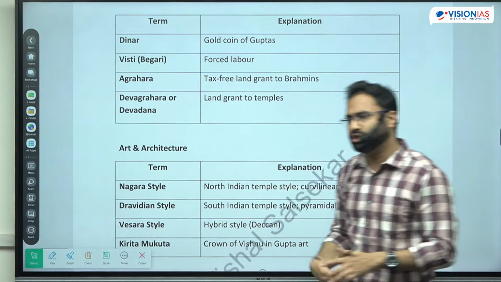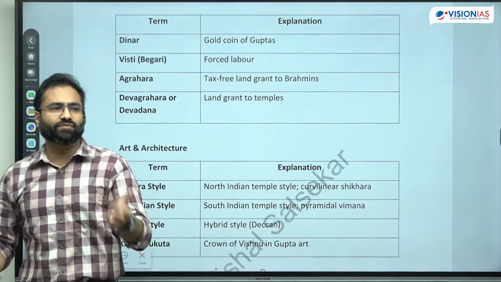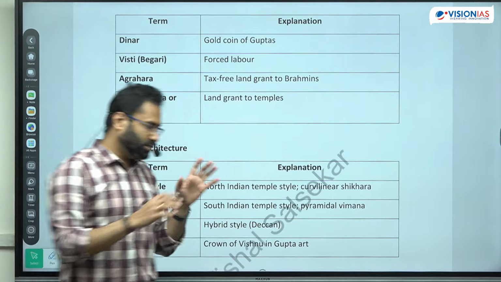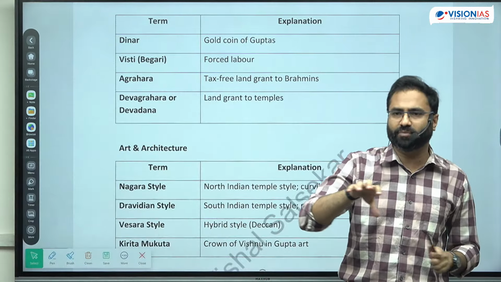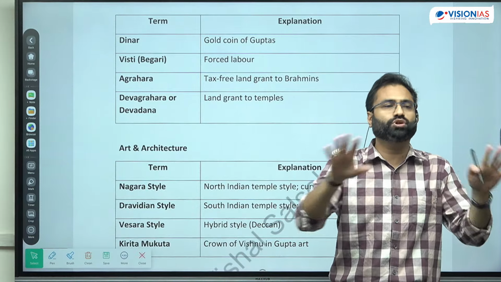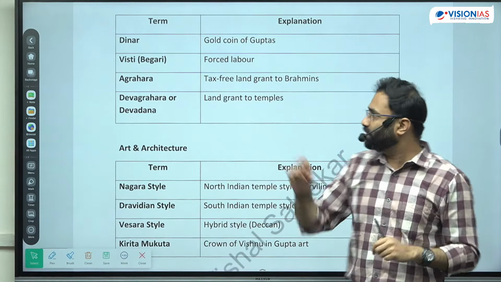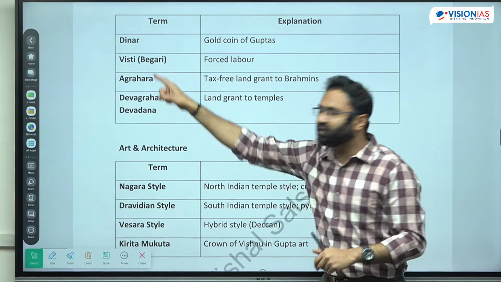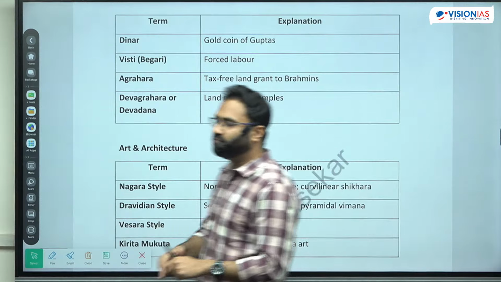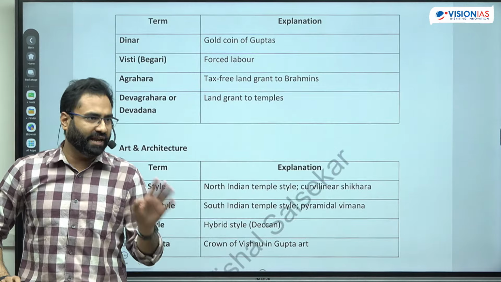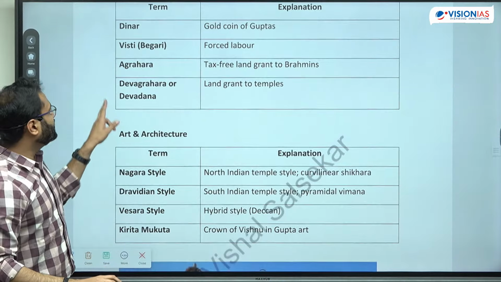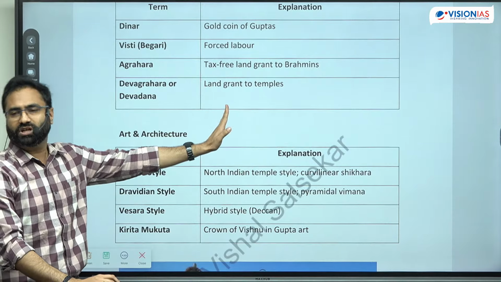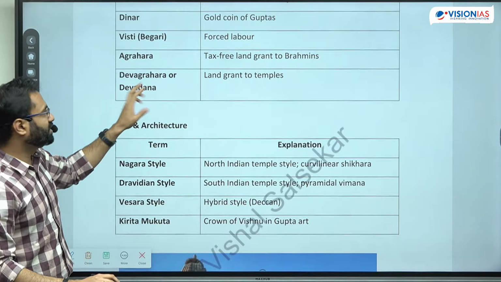Now the land donation was there even during the time period of the Satavahanas, because the Satavahanas claimed themselves to be prominent Brahmins, and Gautamiputra Satakarni is considered to be one such prominent individual who said that I am going to restore the Brahminical order or the older Vedic order. So they started the practice, and that practice continued during the time period of the Guptas. And the Agrahara land was that particular type of land which is also known as Brahmadeya, the land given to the Brahmins. Then there are Devagraha or Devdana, meaning given to the temple or donated towards the god. Devdana or Devagraha, right?